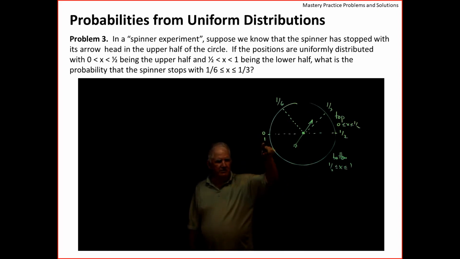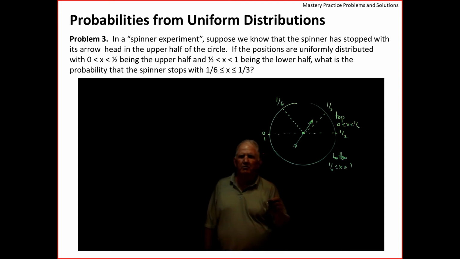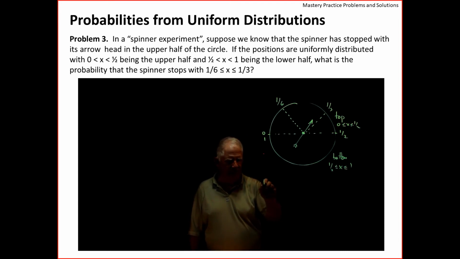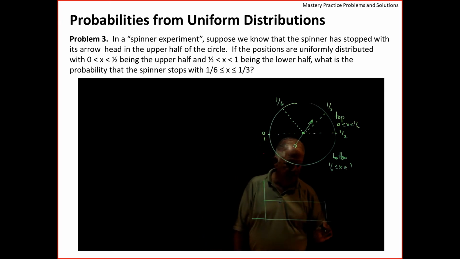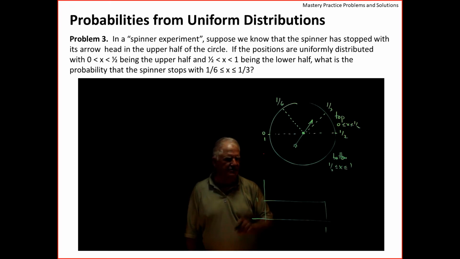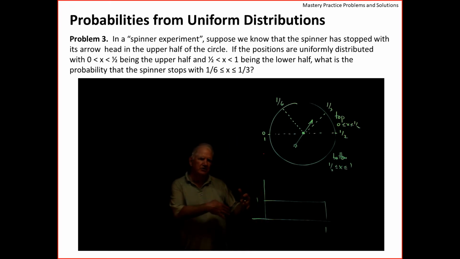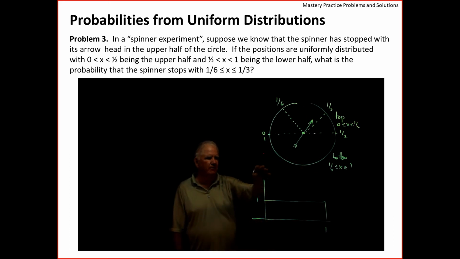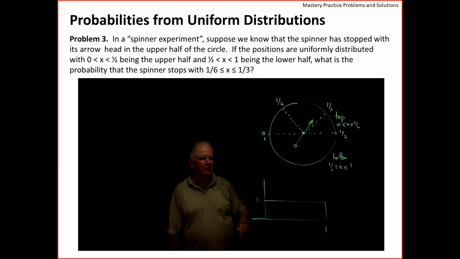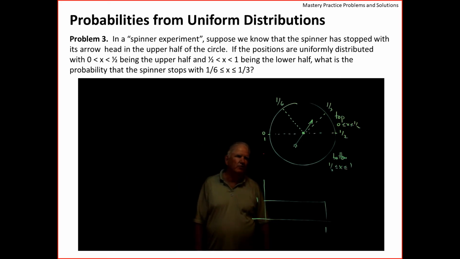The thing about the spinner is all numbers, 0 to 1, are equally probable. And so there's a distribution between 0 and 1 that is 1 high as well, which is the uniform distribution, which describes how these random variables, the numbers on the spinner, are distributed. Again, they're all equally probable to happen. And so there's the uniform distribution.